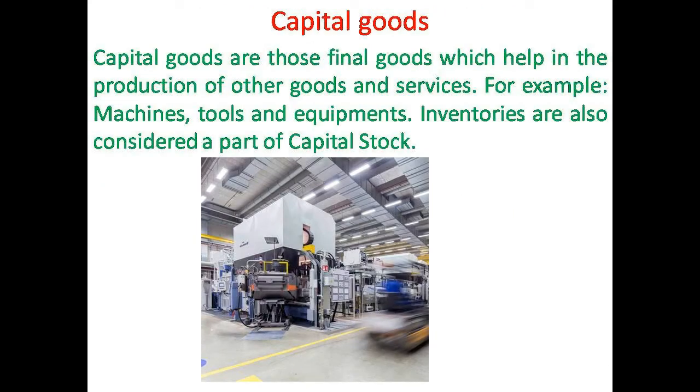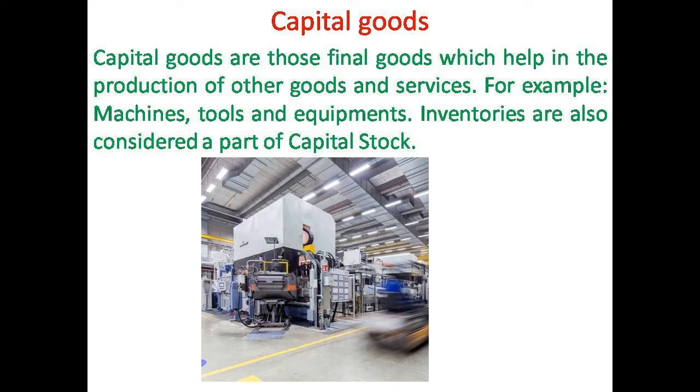Capital goods I already told you, they help in the production of other goods and services. Machines, tools, equipments, etc. In economics, even inventories are considered as part of capital stock. What are inventories? Stock. A part of your output you will be storing, you will be stocking in your godown.